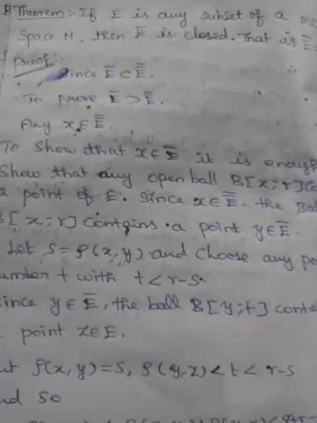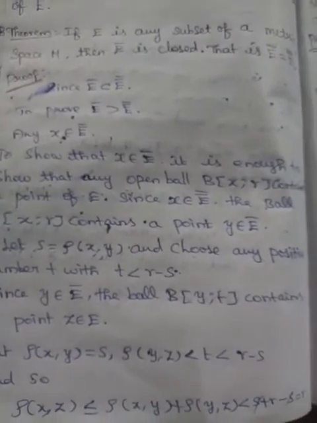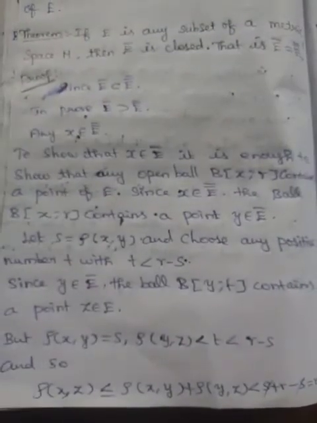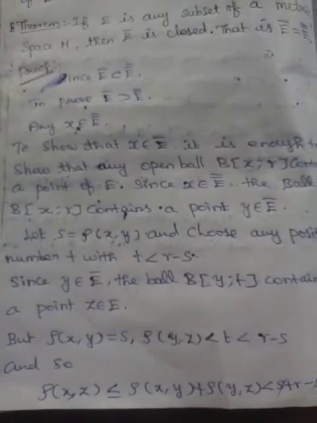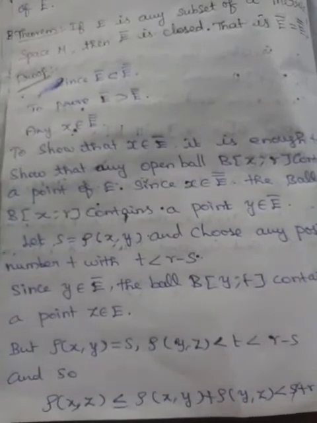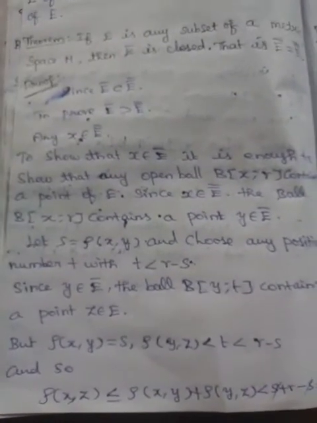To show that x belongs to E bar, it is enough to show that any open ball B of x, r contains a point of E. Since x belongs to E double bar, the ball B of x, r contains a point y belongs to E bar. Let s equal ρ of x, y and choose any positive number t